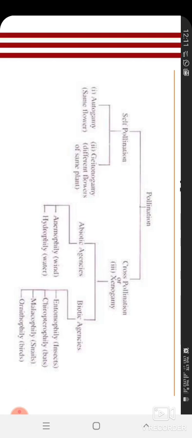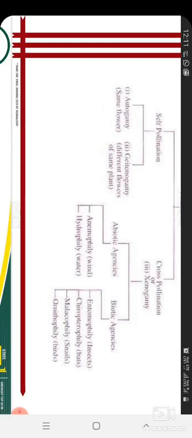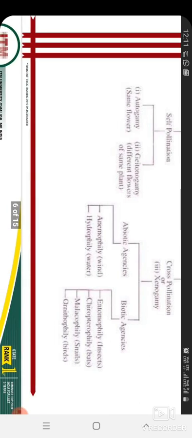Now, cross-pollination is also known as xenogamy. Cross-pollination needs some agent, because it's not possible to pollinate without any agent, since it is in a different plant. It's not on the same plant, it's in a different plant, so it needs some agent. Some biotic agents and some abiotic agents are there.